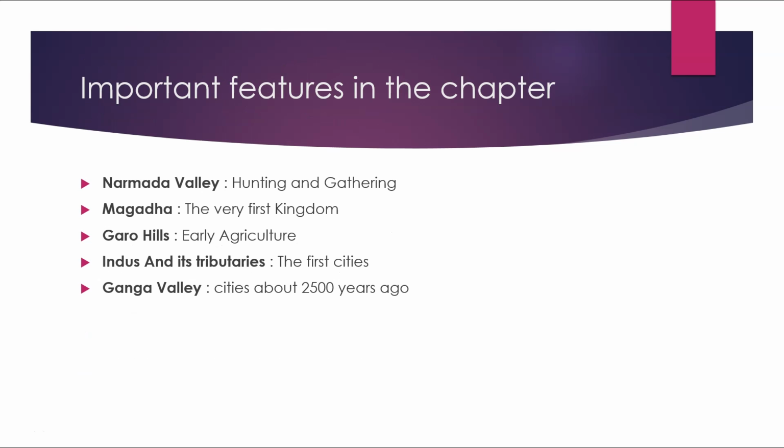Now, important features in this chapter: Narmada Valley is popular for hunting and gathering. Magadh is the very first kingdom. Garo Hills is known for early agriculture. The Indus and its tributaries have the first cities, and Ganga Valley cities came about 2,500 years ago.